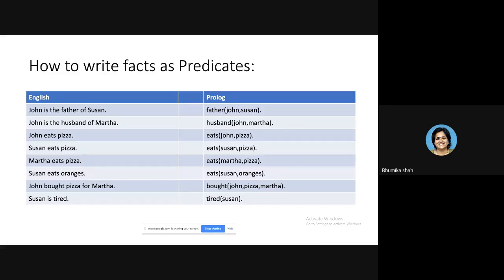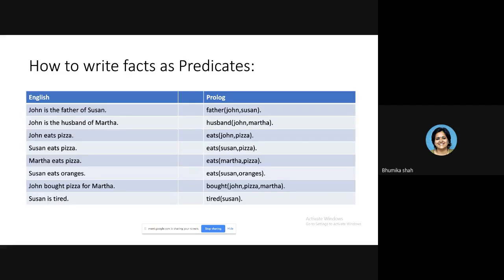Husband, John, comma, Martha. Now let me make it very clear that writing arguments in a specific order is not compulsory. I can write the same predicate like husband Martha comma John also. Because the name husband is decided by you, and the sequence of arguments is also decided by you.